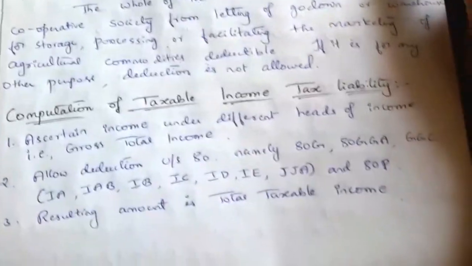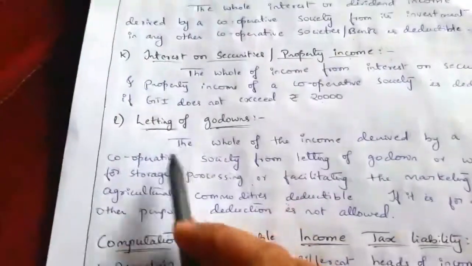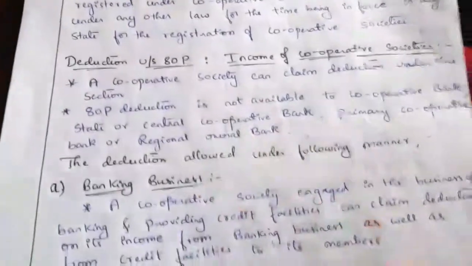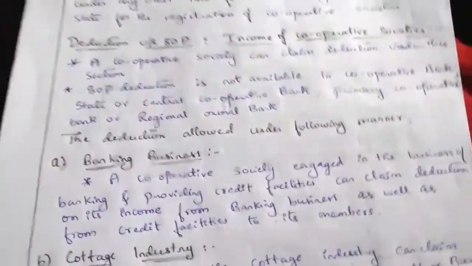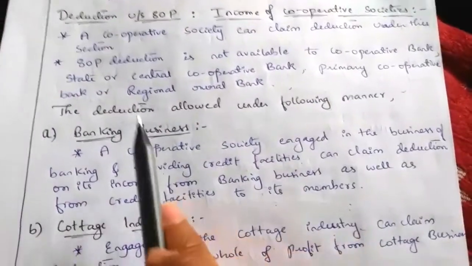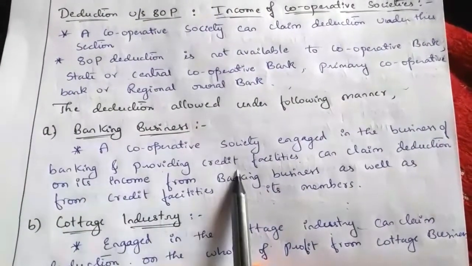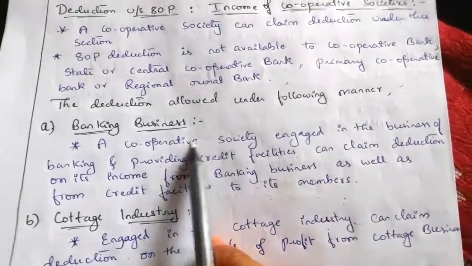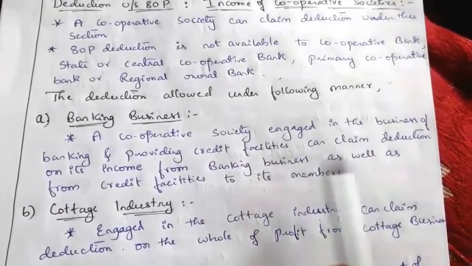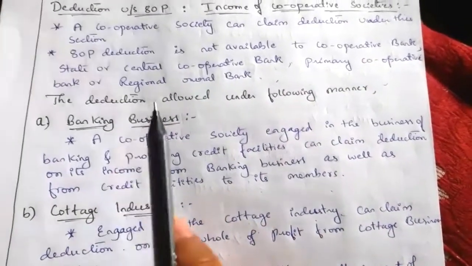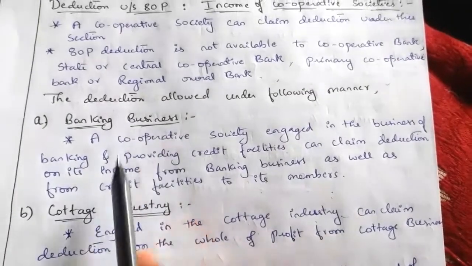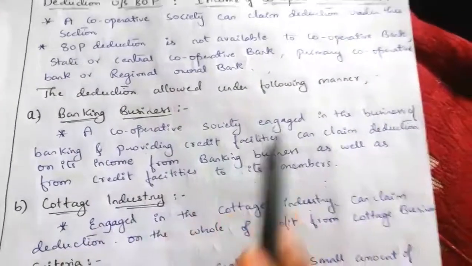So remember, there are totally points A to L. You should remember that only these points can be claimed as deduction under section 80P. First one is banking business. If a cooperative society is engaged in the banking business and providing credit facilities, then they can claim deduction under section 80P for the income they earn from this banking business.